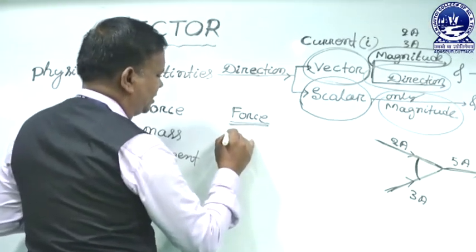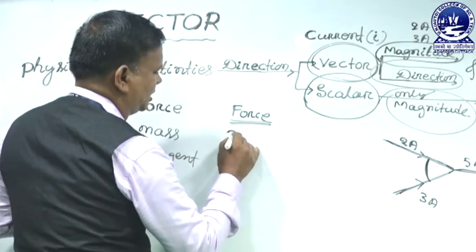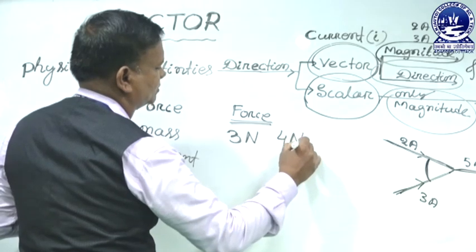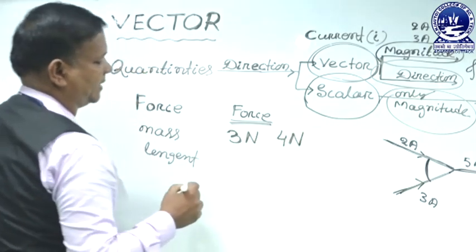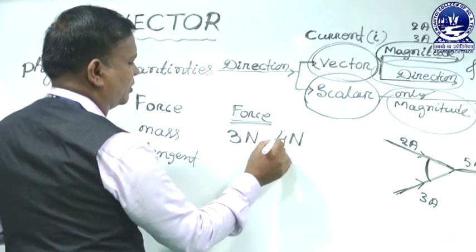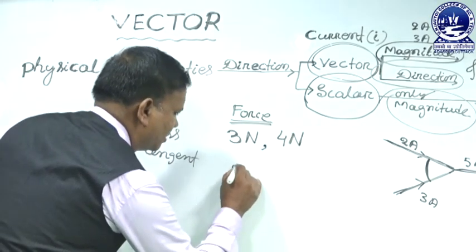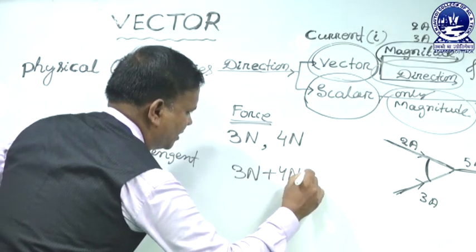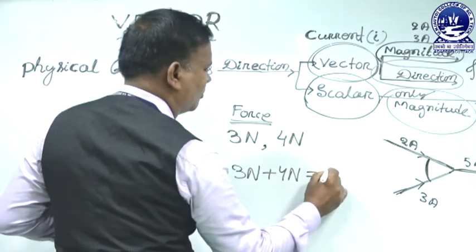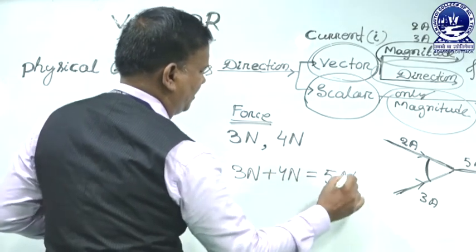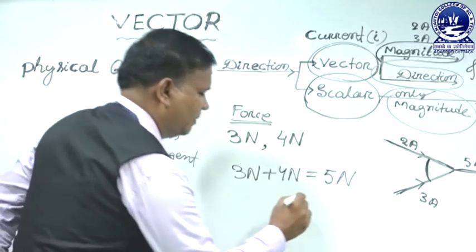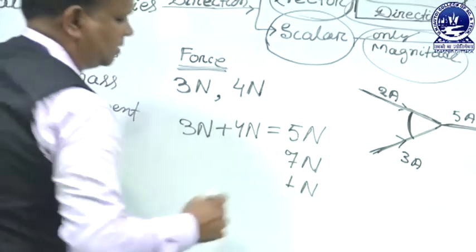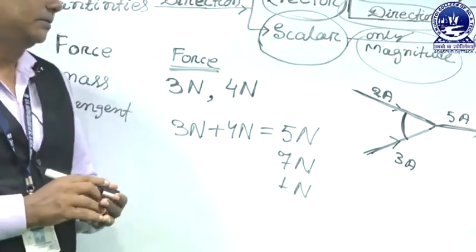For example, we take 3 Newton of force and 4 Newton of force. Two forces are taken, one is 3 Newton, another is 4 Newton. When 3 Newton of force is added with 4 Newton of force, what is the result? It may be 5 Newton, it may be 7 Newton, it may be 1 Newton. There are so many results.